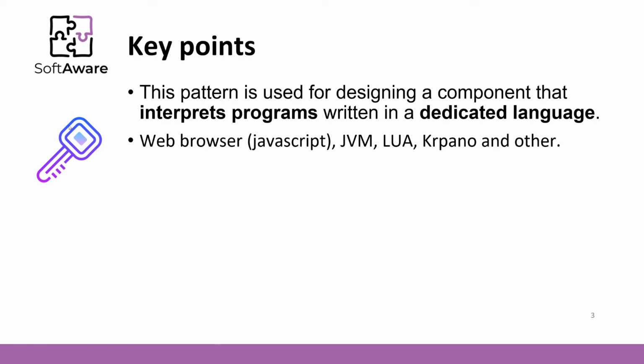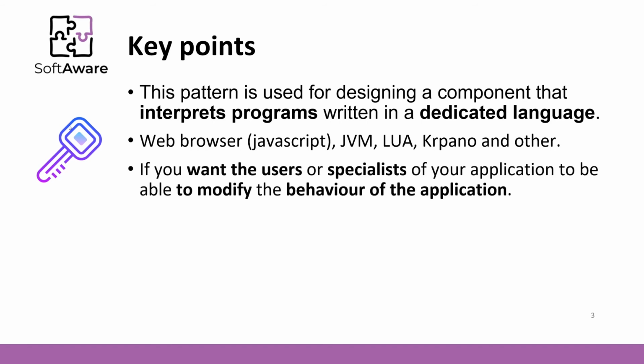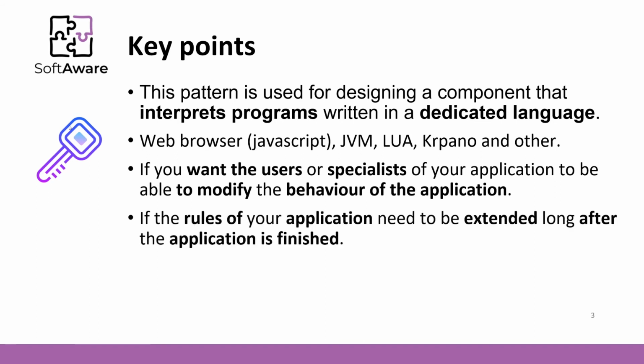When to use this pattern? When you want your users or specialists of your application to be able to modify the behavior of the application. When the rules of your application need to be extended long after the application is finished. Also, if we use the interpreter pattern, we have an additional advantage.